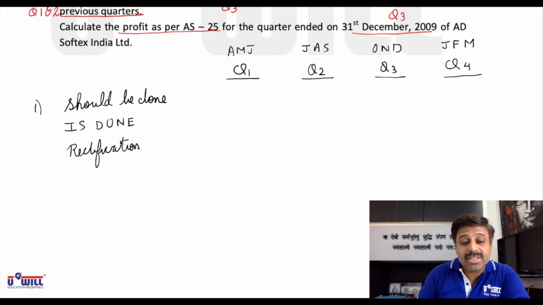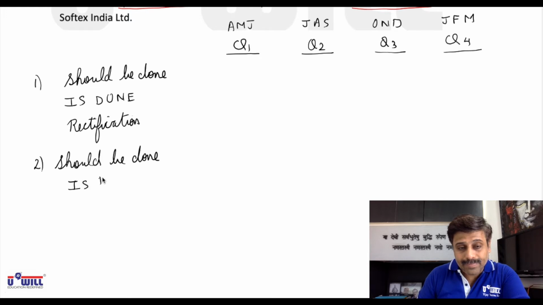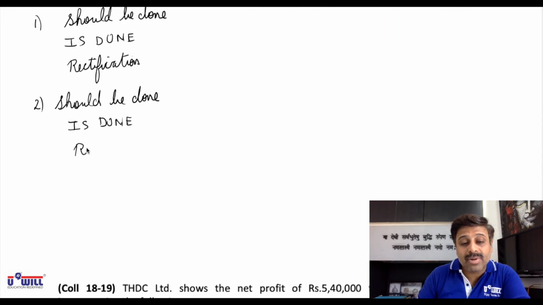First, we'll find out what should be done. Then we will find out what is done. And then we will find out how we are supposed to rectify.